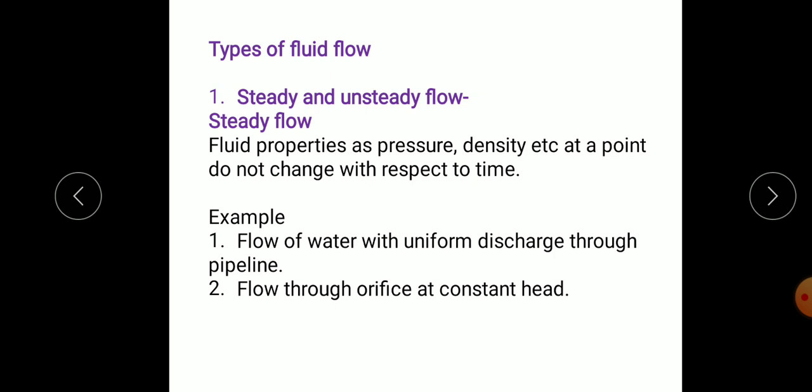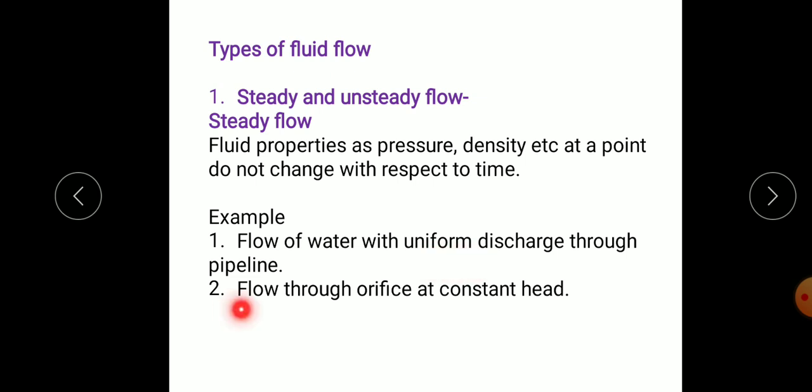If the fluid properties are not changing at a point with respect to time, then it is called a steady flow. We are not considering the space or a pipe, only a fixed point, and if the properties are not changing with respect to time, then it is called steady flow. An example is the flow of water with uniform discharge through a pipeline. Suppose the flow in a pipe is 2 meters per second, that means the velocity at a point is 2 meters per second and it is not changing, then we get steady flow.